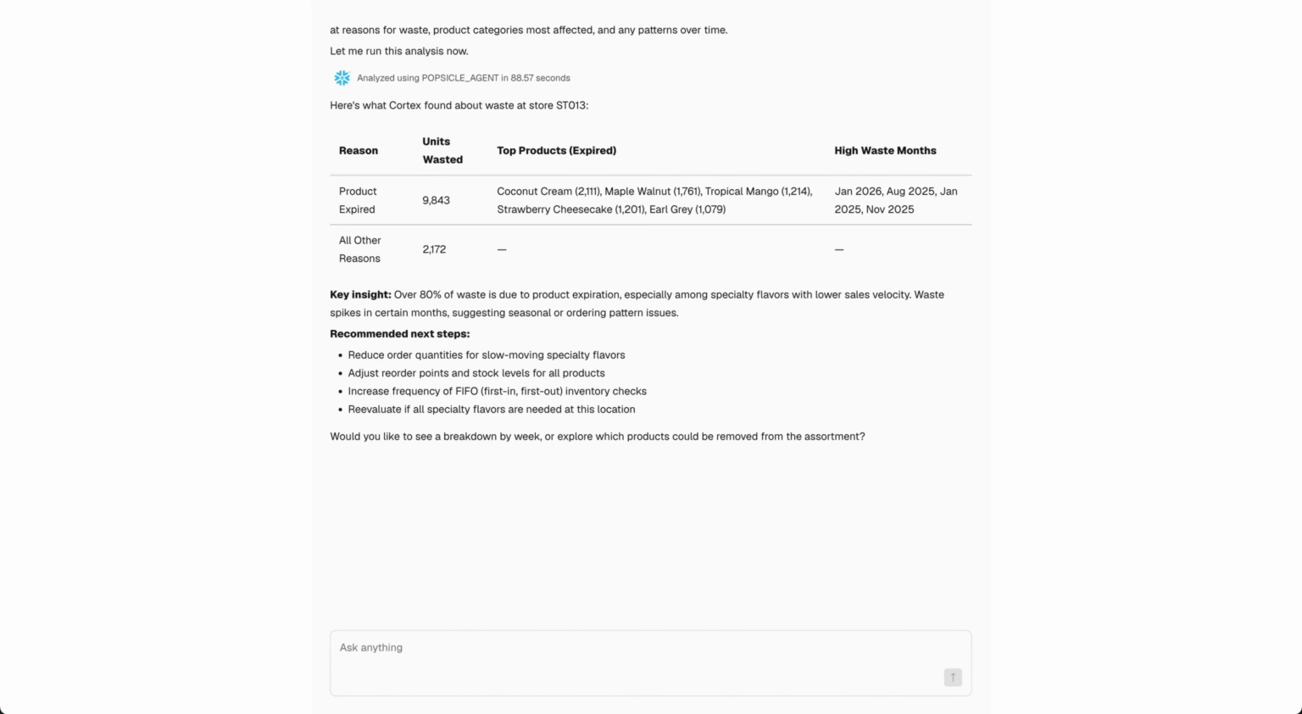In this example, it's clear that my Fort Worth store is experiencing high waste due to product expiration, specifically among specialty flavors, which don't appear to be major revenue drivers on their own. That's interesting to learn.